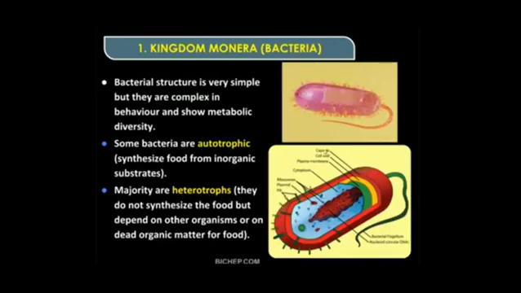Okay, so this is the bacteria. You can see here the structure, and inside the structure you can see. So bacteria, it is a prokaryote. Prokaryote means what? Here you can see this is the genetic material. This genetic material is nothing but the circular DNA, nucleoid or DNA. So here this nucleoid is freely present in the cytoplasm. You will not find any nuclear membrane. So it is called prokaryotic. So bacteria are prokaryotes. Okay.